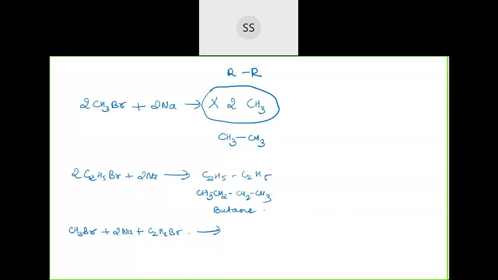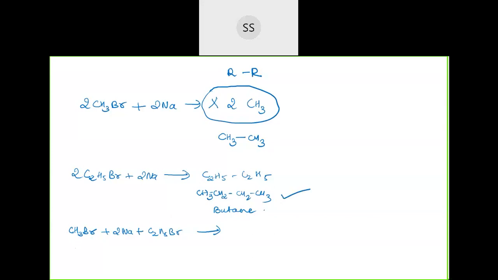If you want to prepare an odd number, you can't get it cleanly, because in the reaction many things will happen.